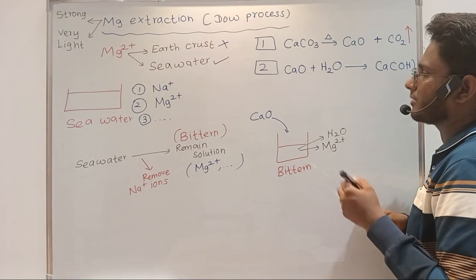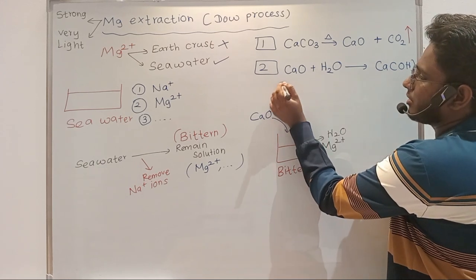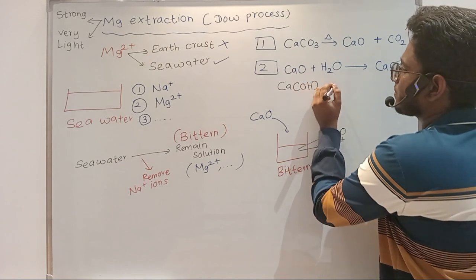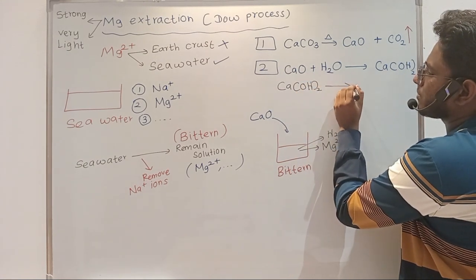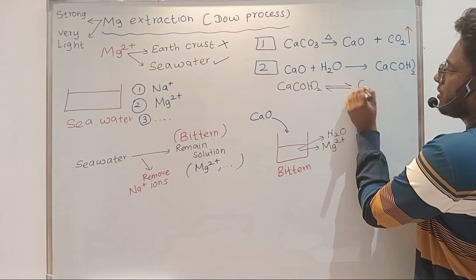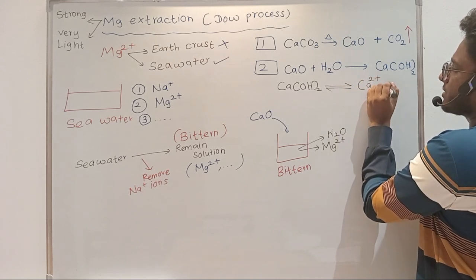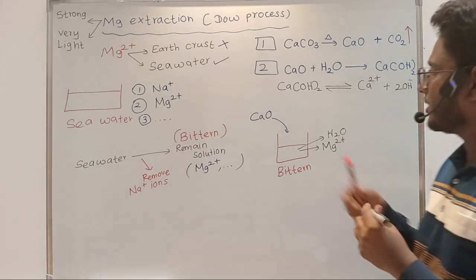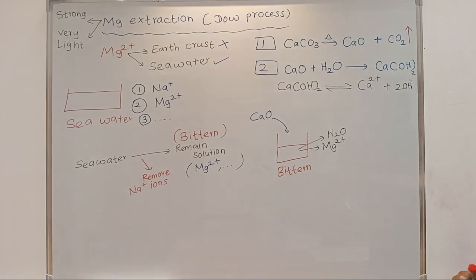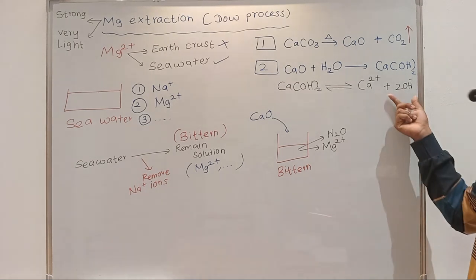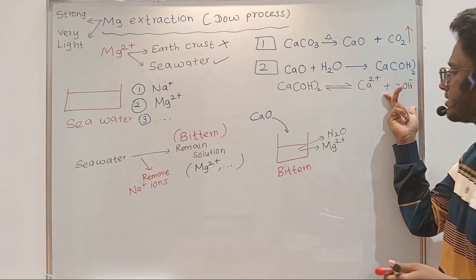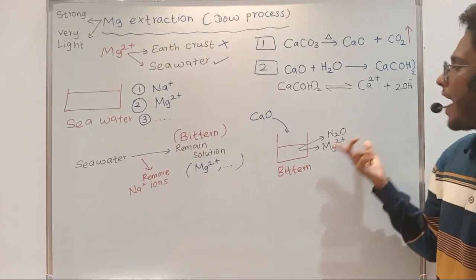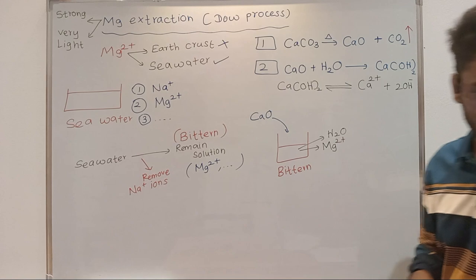Now how does it dissolve then? Calcium hydroxide dissolves to calcium 2 plus and 2OH minus, right? It dissolves partially in the solution. Now this formed OH minus, the hydroxide ions, will combine with the magnesium 2 plus in the bittern solution and form magnesium hydroxide, right?